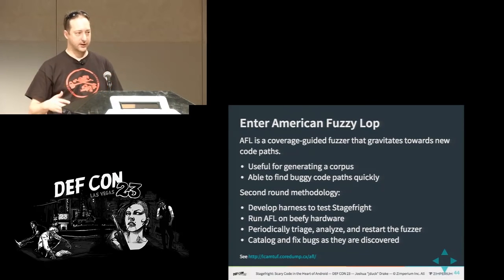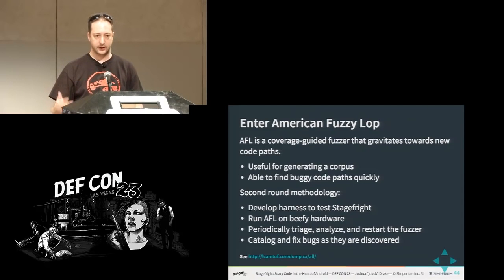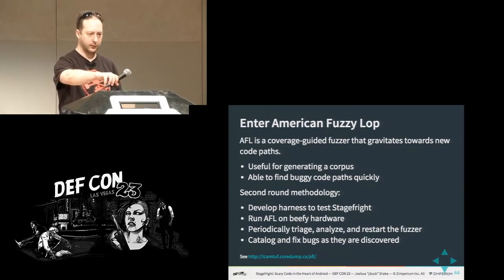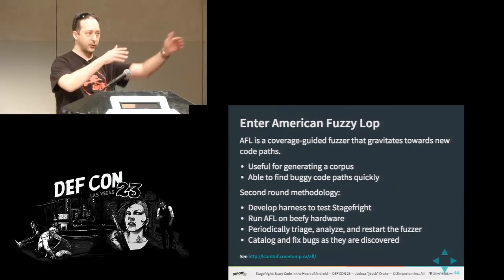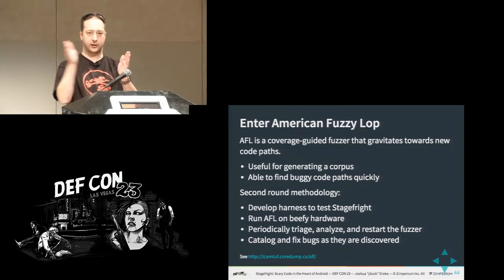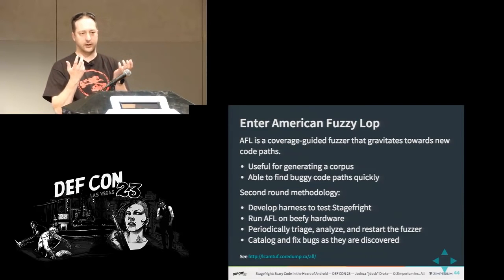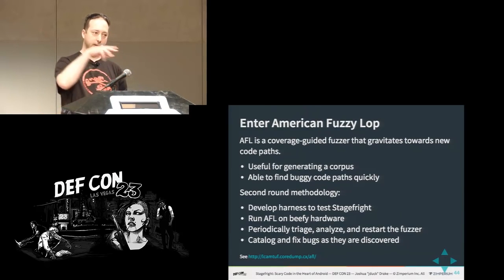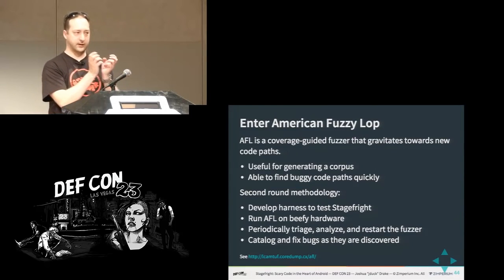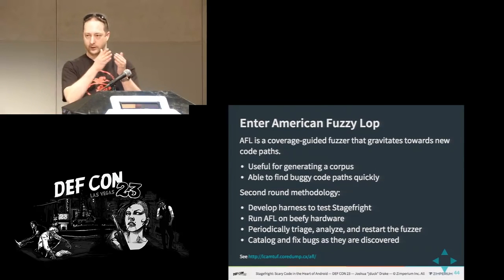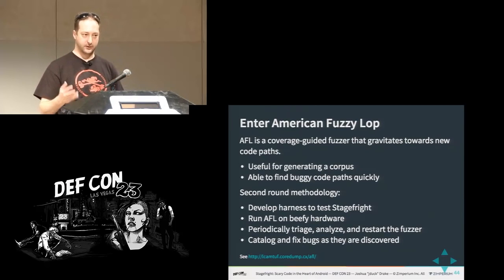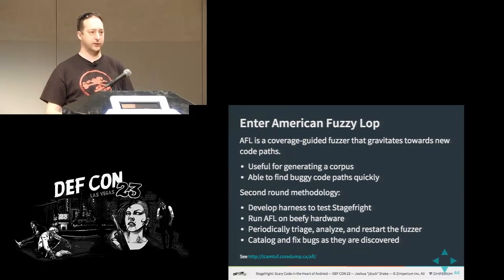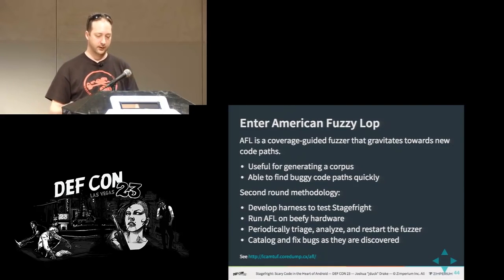Okay, so American Fuzzy Lop is a fuzzer developed by Michael Zalewski. He's been in the security industry for a very long time. Basically, he came up with this idea of looking at the way code flows. If code flows from here to here, treat that as a transition and keep track of it. If there's a new transition, like code flowed from here to here instead of from here to there, then that's new. That's good. We want more. His goal in creating this fuzzer wasn't necessarily to find crashes, although that's always going to happen when you do a lot of automated testing.